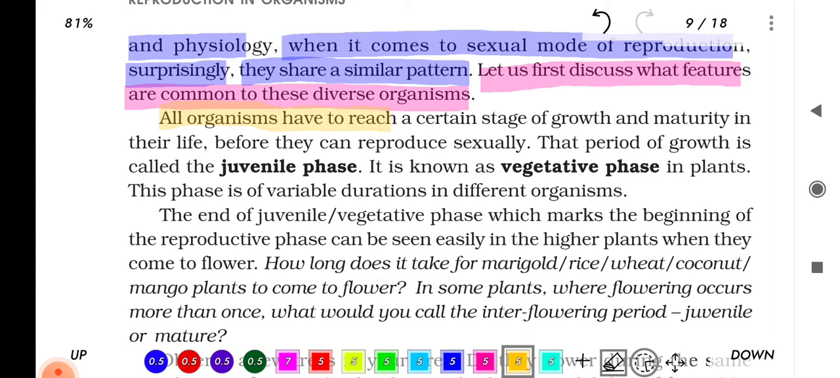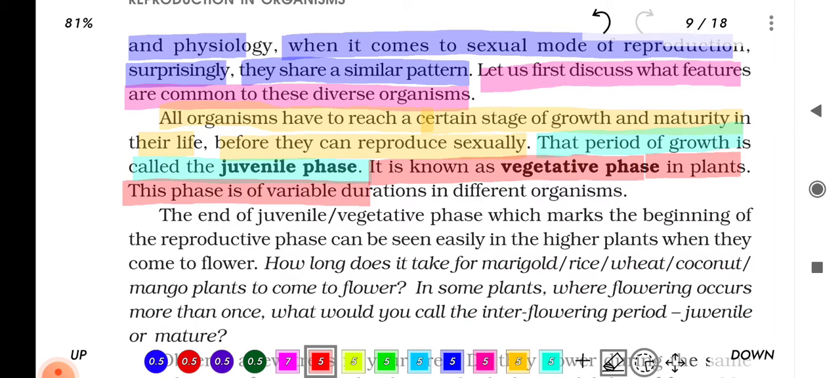All organisms have to reach a certain stage of growth and maturity in their life before they can reproduce sexually. That period of growth is called the juvenile phase. It is known as vegetative phase in plants. This phase is of variable durations in different organisms. The end of juvenile vegetative phase, which marks the beginning of the reproductive phase, can be seen easily in the higher plants when they come to flower.